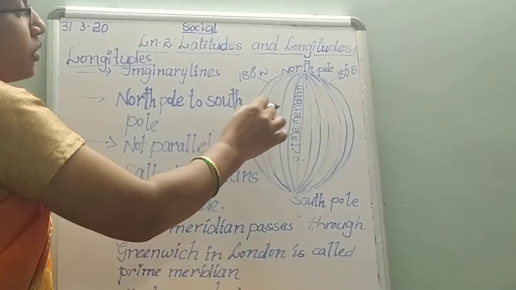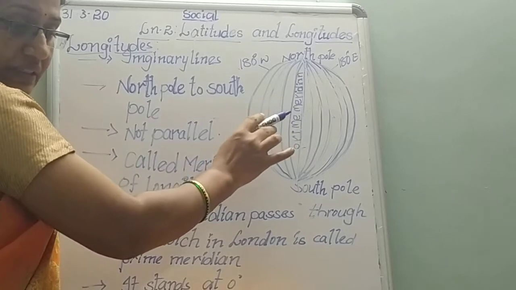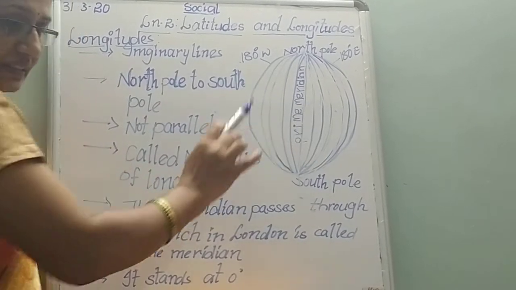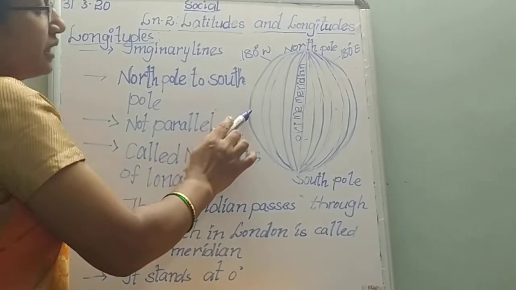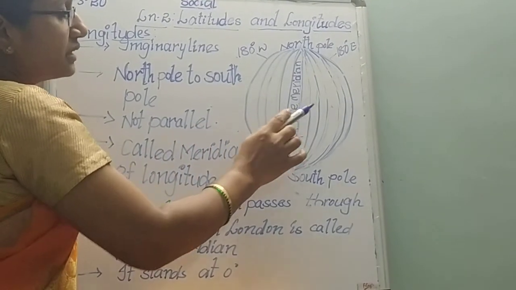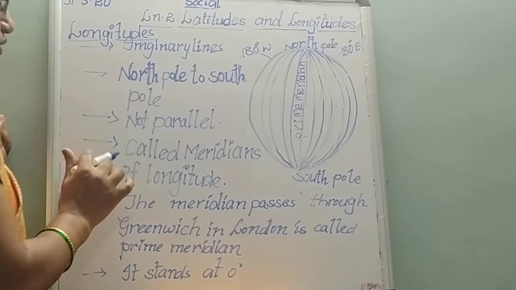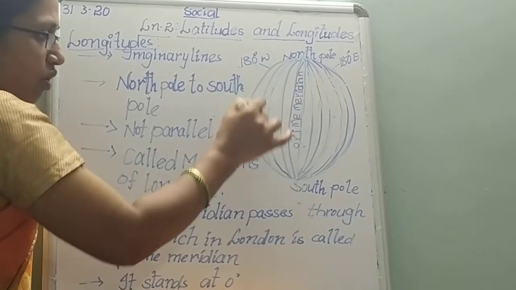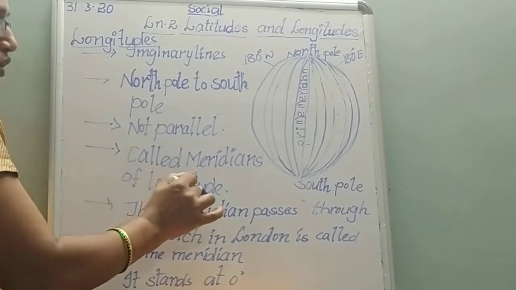Okay, these lines are not parallel to each other. These are called meridians of longitudes. What are they called, Nana? These lines are called meridians of longitudes.